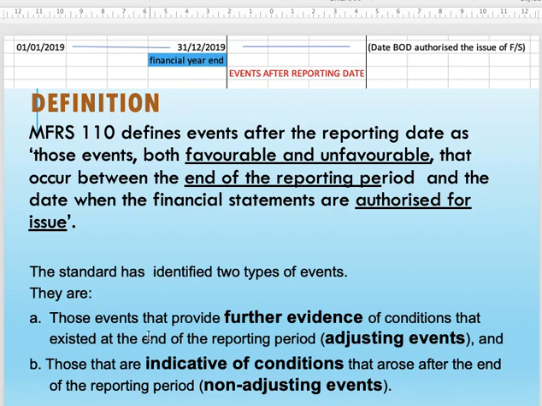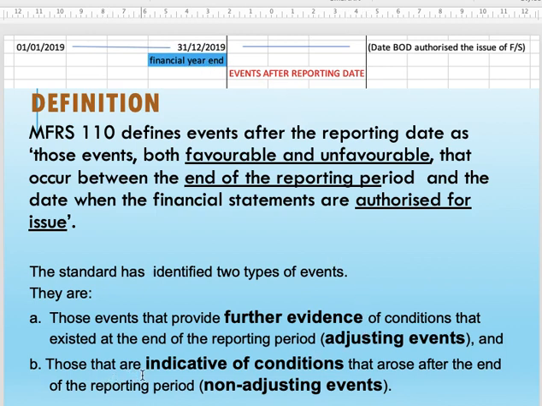How do we know? An adjusting event is an event that provides further evidence of conditions that existed at the end of the reporting period. If this event provides further evidence of whatever you have reported in your 2019 financial statement, it is considered an adjusting event.